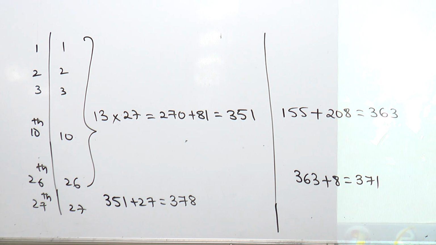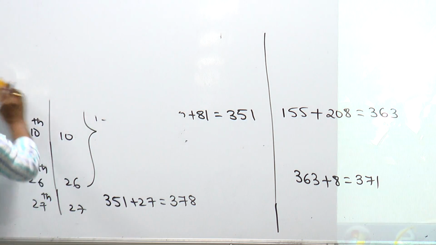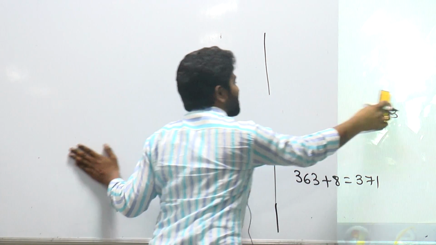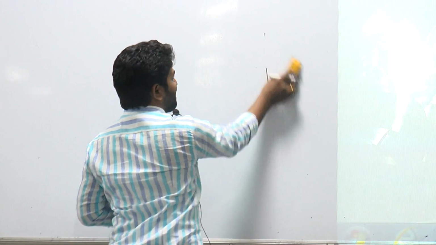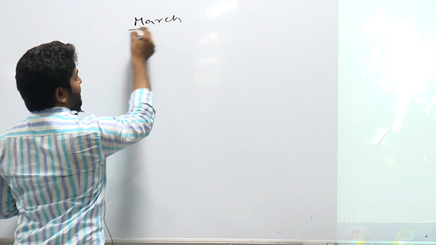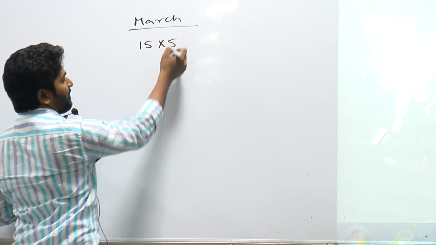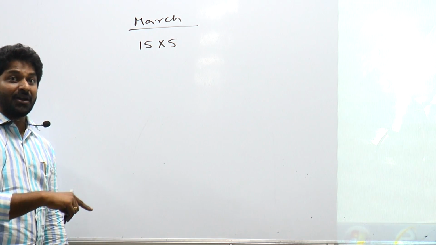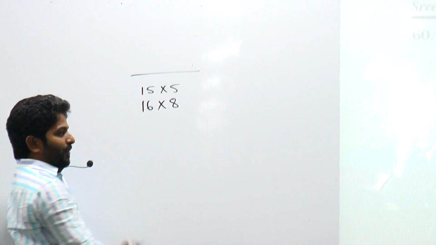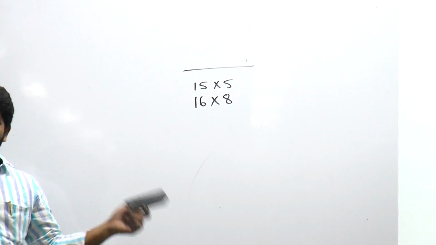If the tree produces 8 mangoes every day from 16th March, on which day do mangoes run short? Okay. For the first 15 days in March it will give 5 mangoes only. In the month of March, for the first 15 days it will give 15 into 5. Remaining how many days do we have in the month of March? 16, and in these 16 days it will give 8 mangoes. These are the mangoes produced by the tree in the month of March.